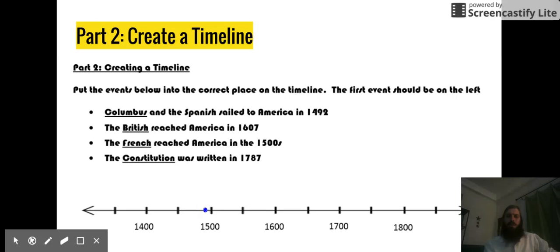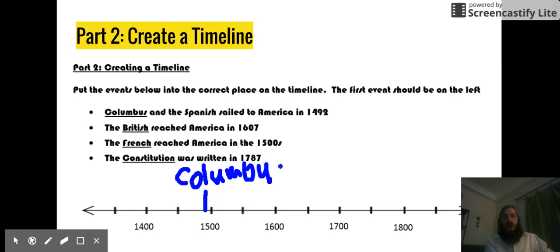And when you're making your timeline, only write that underlined part. I don't want you to write me a whole story. So just write the underlined part, Columbus, in 1492. 1492, high in the 1400s, almost in the 1500s, but not quite. So you see on the timeline, it's placed right before 1500.